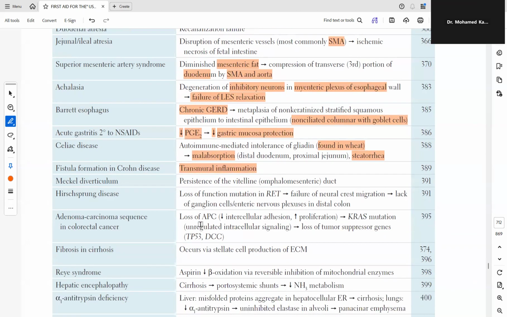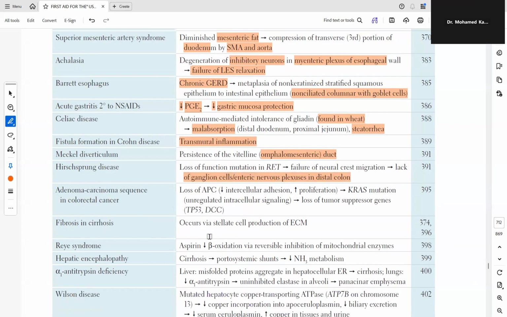Meckel diverticulum: persistence of the vitelline or omphalomesenteric duct. Hirschsprung disease: loss of function mutation in RET, failure of neural crest migration, lack of ganglion cells in the enteric nervous plexus in the distal colon.